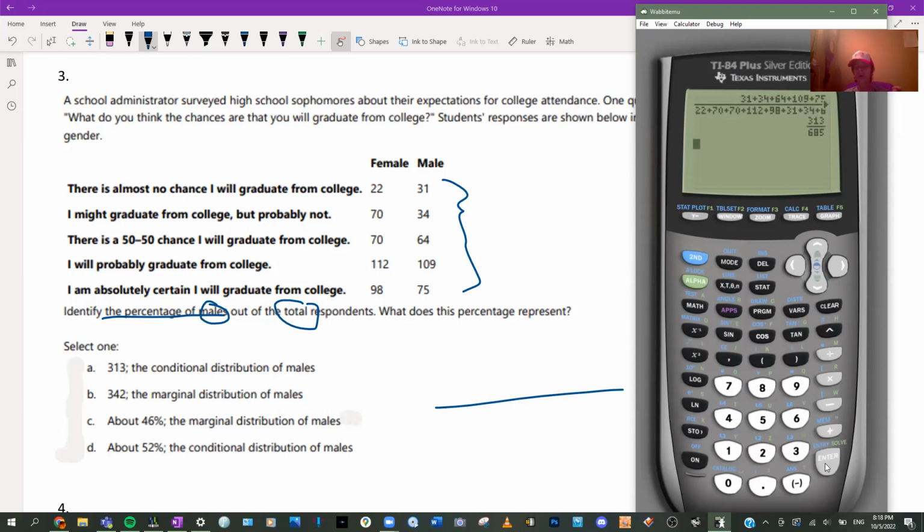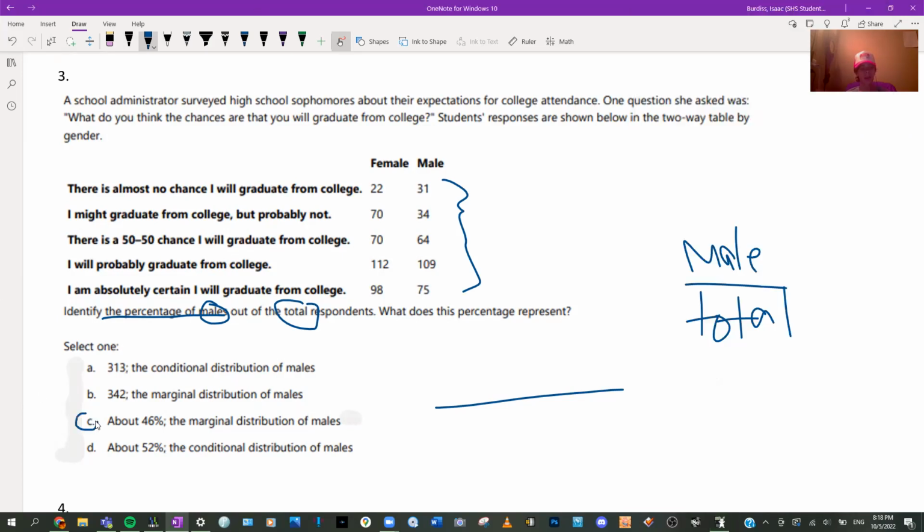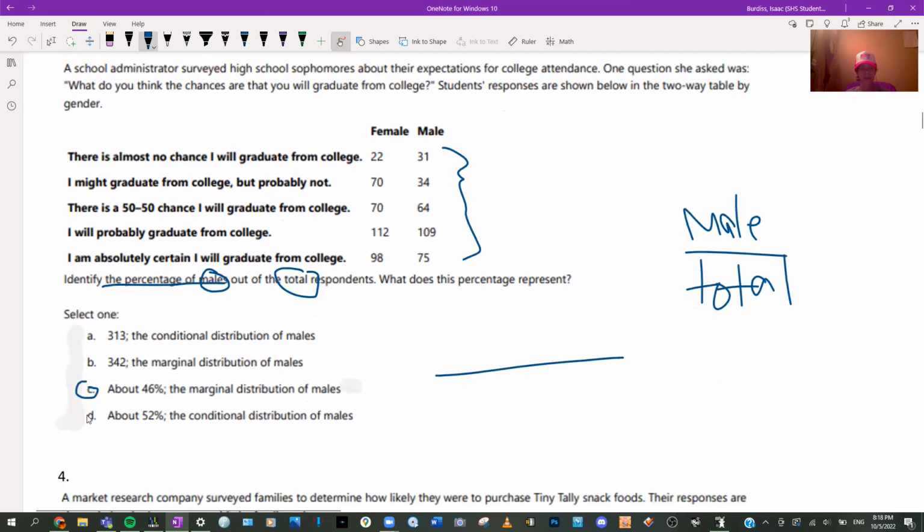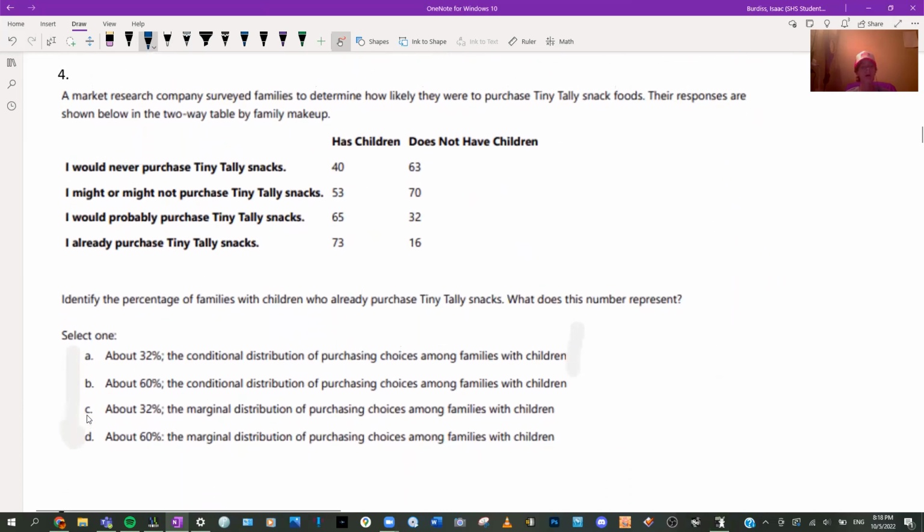Enter. Is that helpful? No. Let's change this to decimal. So 456, that means 45.6. So obviously that means it's C. A and B aren't even percents, so that's dumb.